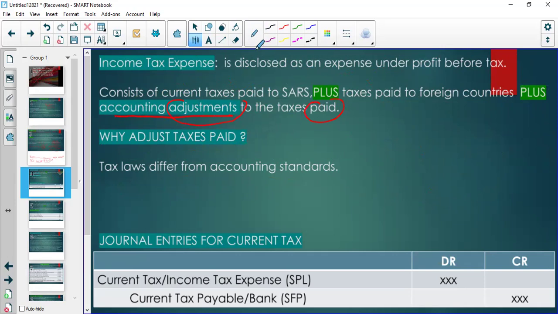Right. So I want to give you a very good example. This is a company with a December year end. The year end is December, so it runs from 1 January to 31 December. This company pays rent of 10,000 every month. Now they have a contract with the owner of the property they are renting from. So this is the landlord.